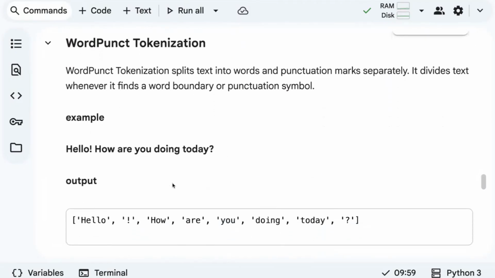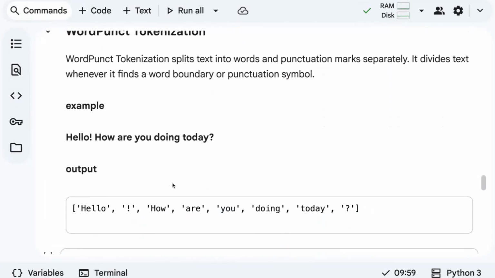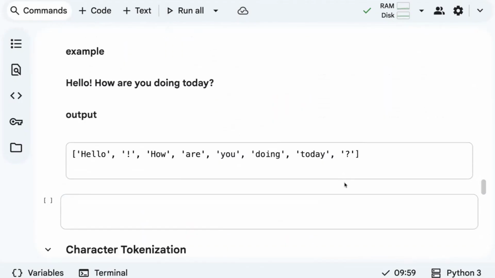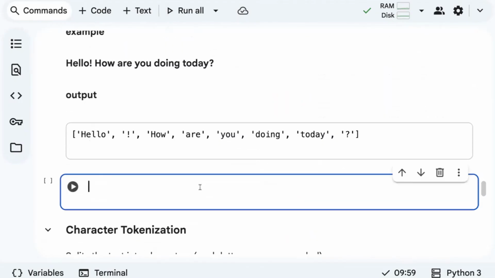Now let's try to implement this word punctuation and see what happens. Can you see here? Hello, how are you doing today? So hello is one word, exclamatory is another word, and question mark is also another token. So every punctuation is considered as one token. That is like one word. Okay, so you can perform this using word punctuation as well. Actually the same code you have to use, but with small changes.